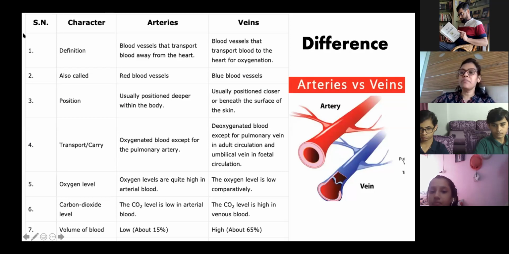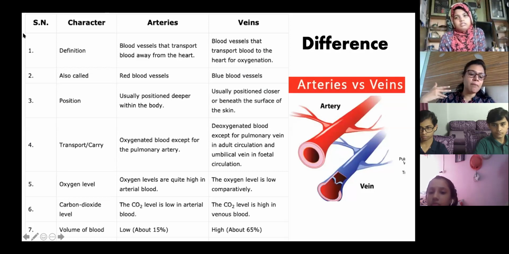You will say that blood is flowing towards the upper part of the body. It is flowing at its own speed, but there is a valve present. You can see over here, the valve is present in it, because of which the backflow of blood does not take place. Otherwise, what happens? Because of gravity, it will flow back, right?